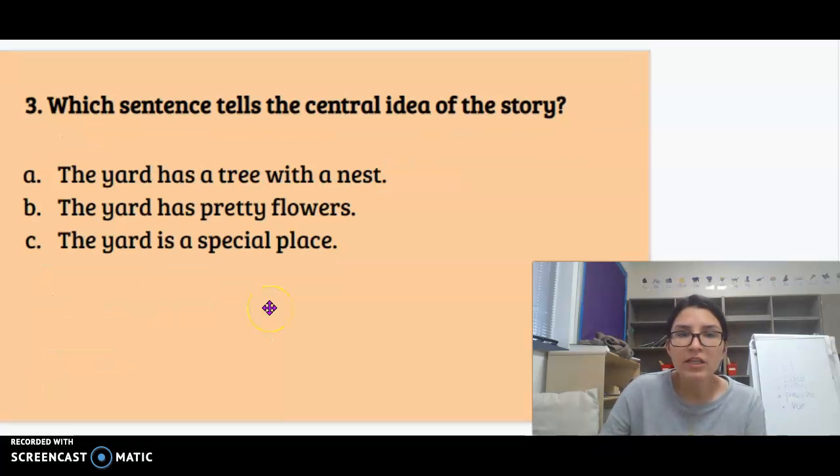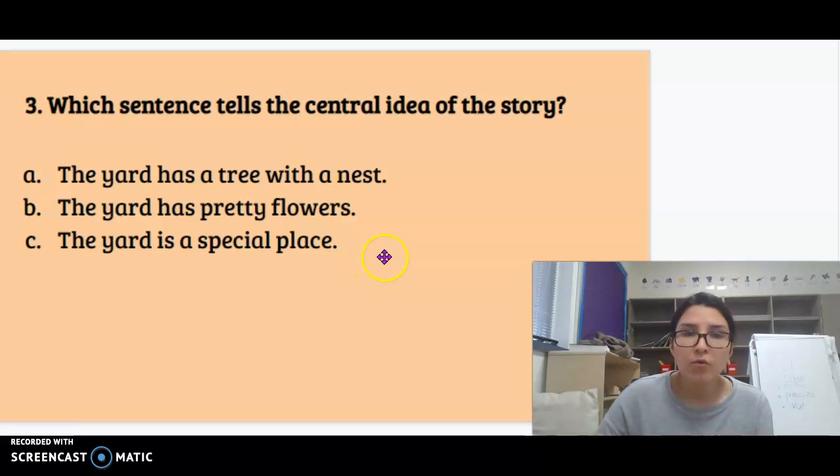Number 3. Which sentence tells the central idea of the story? Remember, central idea is what the story is mostly about. Our choices are A, the yard has a tree with a nest. B, the yard has pretty flowers. Or C, the yard is a special place.